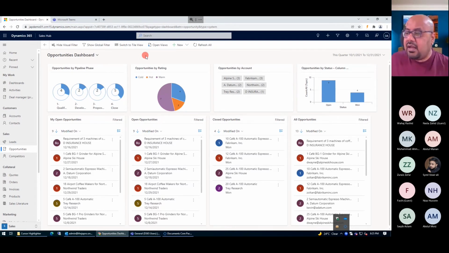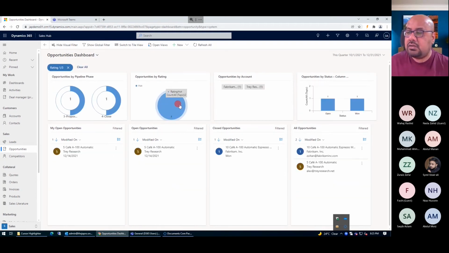Same thing I can do here. I want to see, okay, what are the hot ones? I'm just going to click it here. It's going to show me the hot opportunities. So from here, I can see one is under the proposed stage, one is under the closed stage. Similarly, I can see who they are associated with: Research is one of the biggest customers we have, and Fabrikam. In the same way, I can see how many opportunities are won and how many are still open.